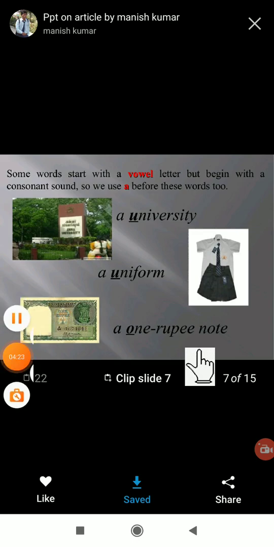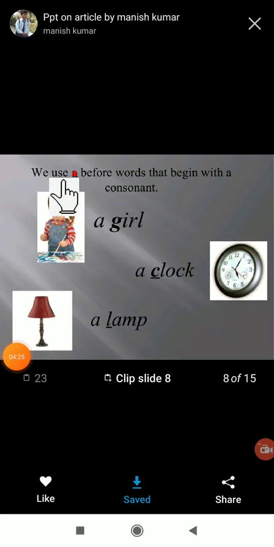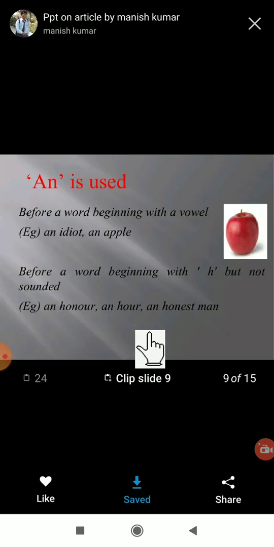Okay, next here. Now here are examples. We use a before words that begin with a consonant sound, and all the remaining consonants, you know that: a girl, a clock, a lamp. For that we are using the article a.